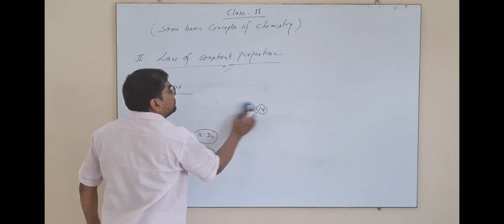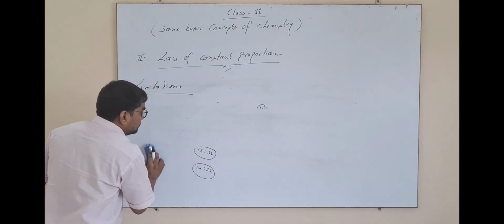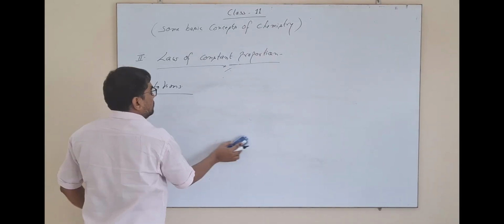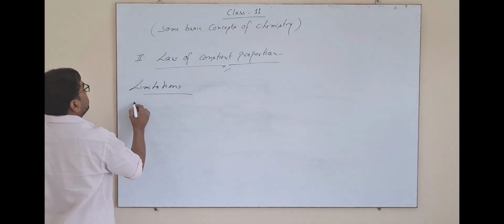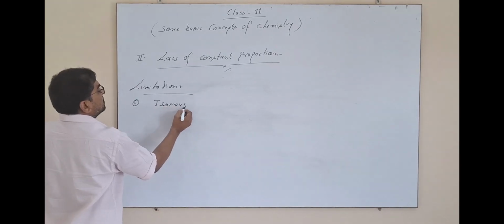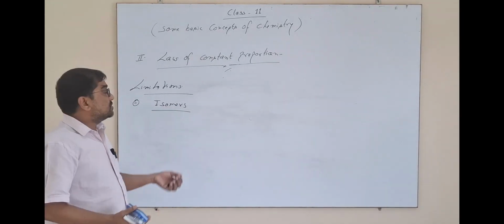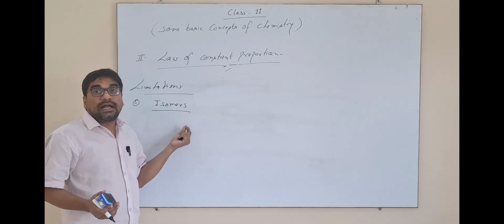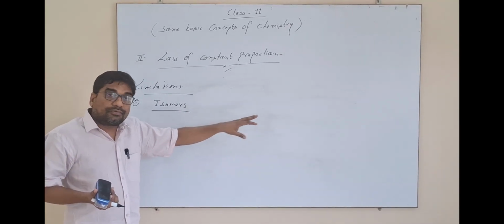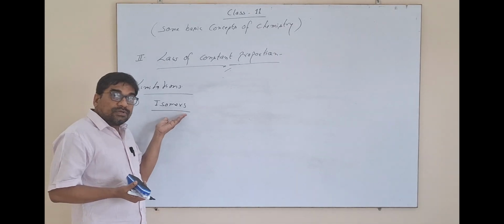Next is isomers. In class 12, you will study isomers in detail. What are isomers? Certain compounds that have the same molecular formula but different structural formulas are called isomers.